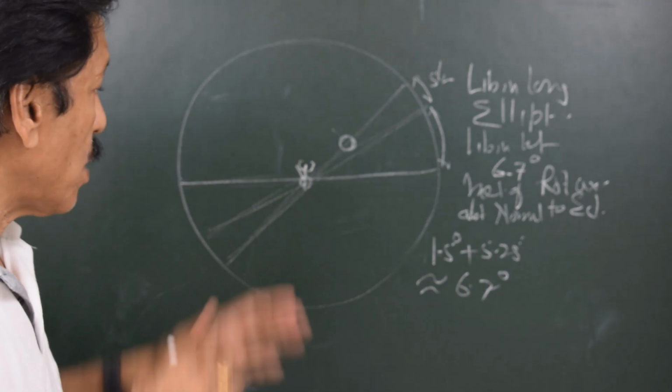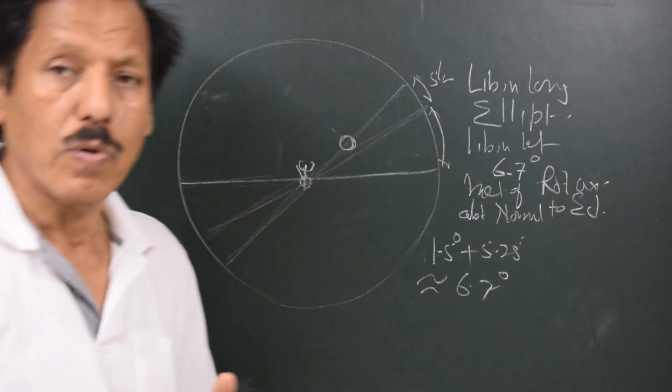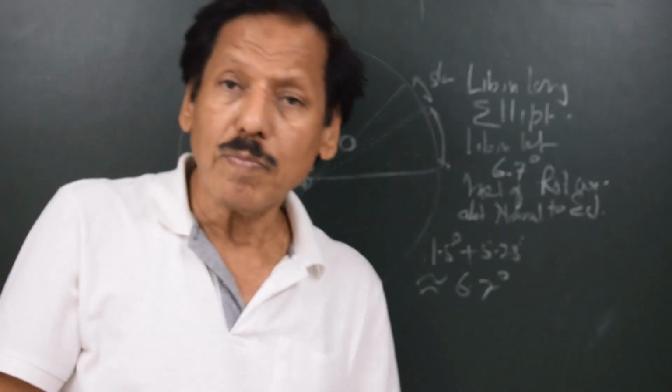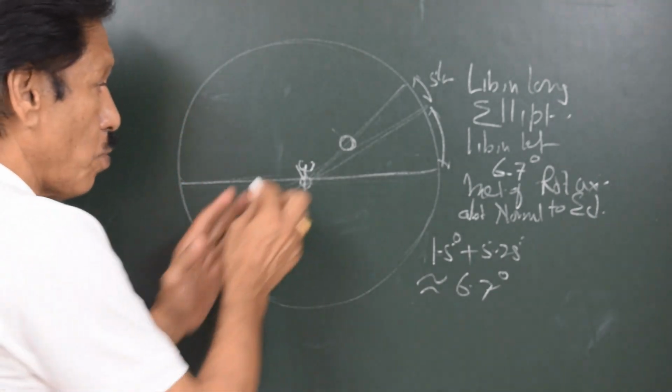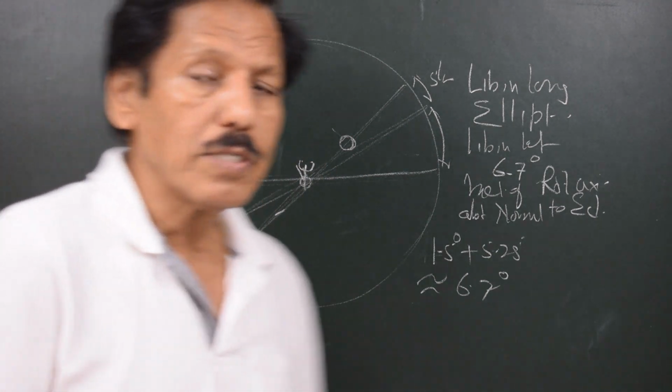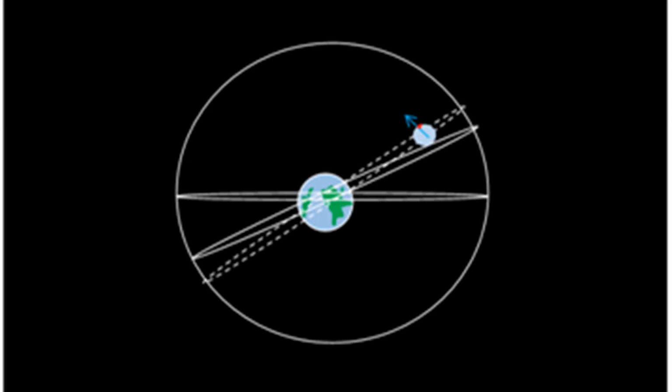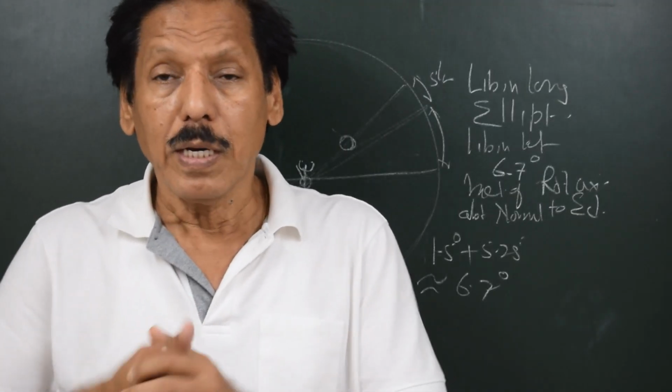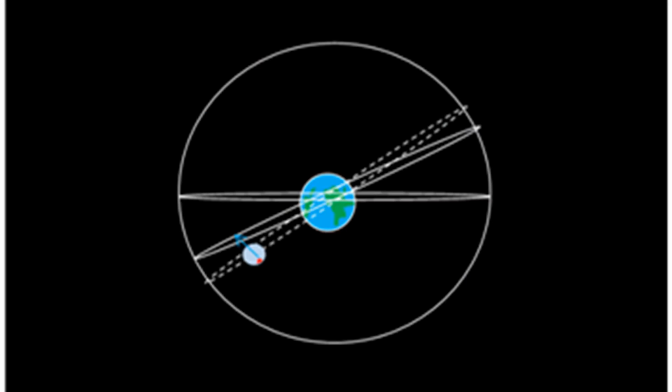So what happens is, when we look at the moon from the earth, sometimes we see the moon here, sometimes we see the moon here. The idea is, sometimes we are able to see a little extra on the north pole of the moon, sometimes we are able to peep a little extra over the south pole of the moon.